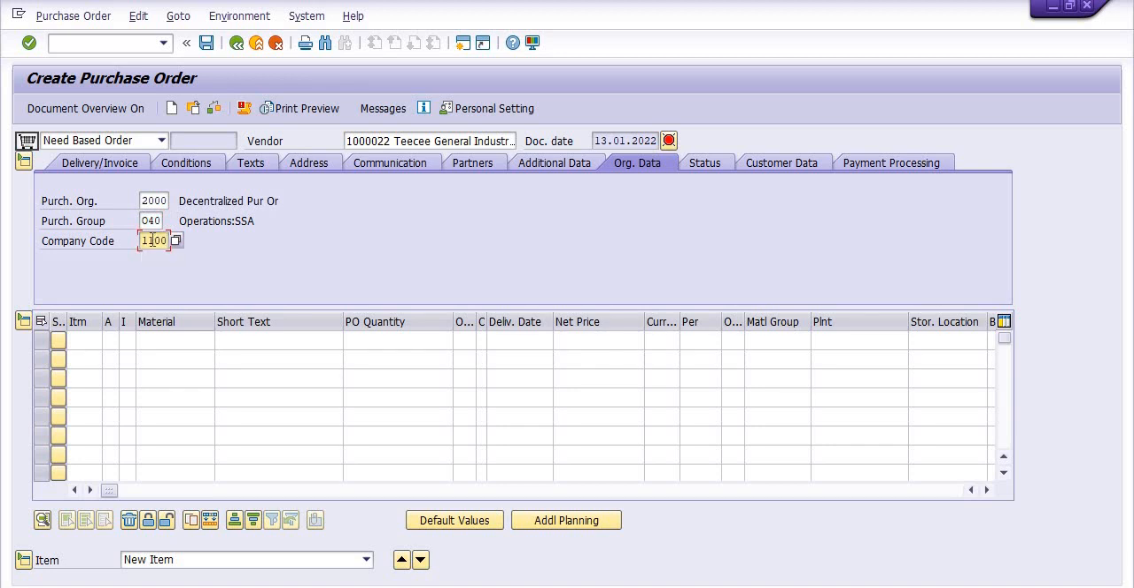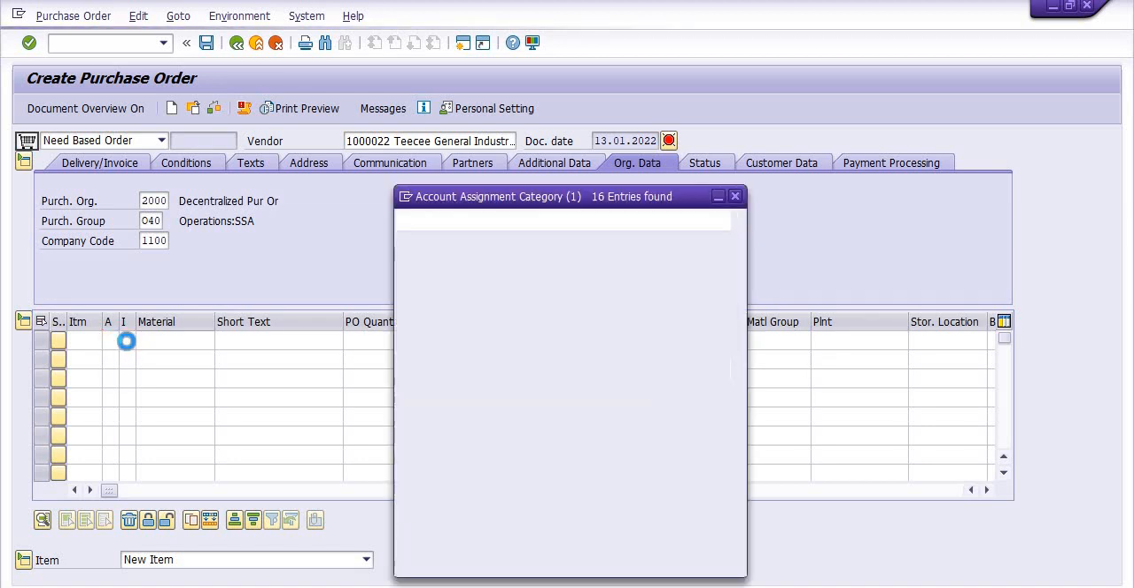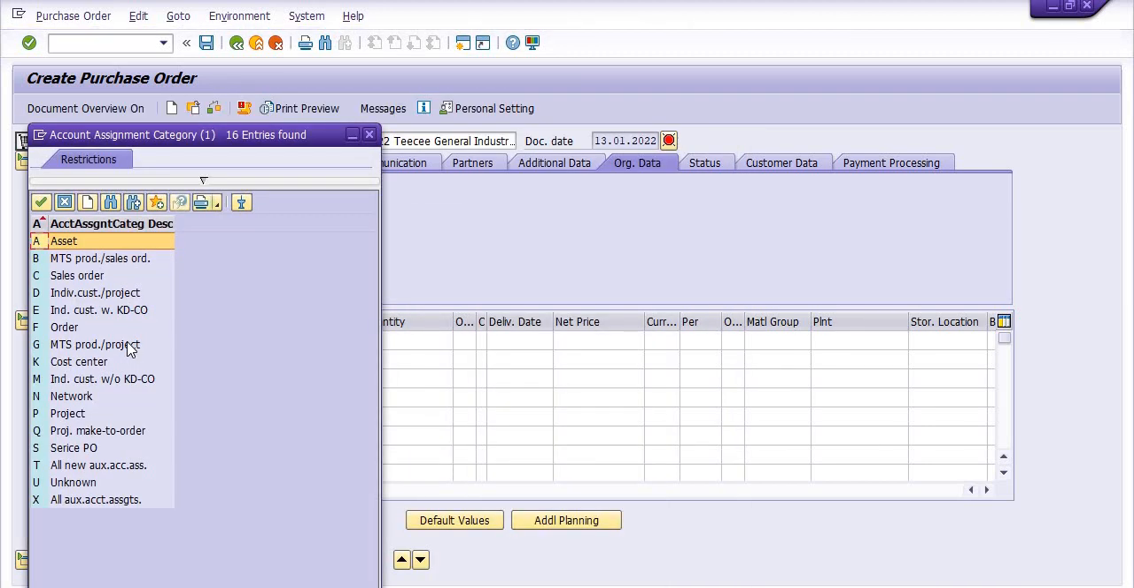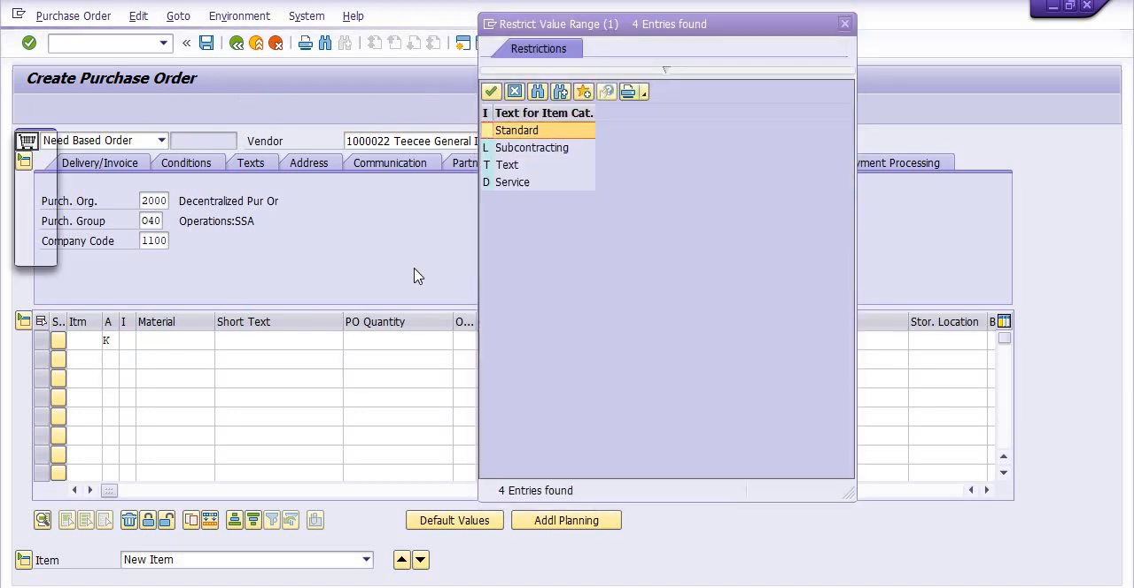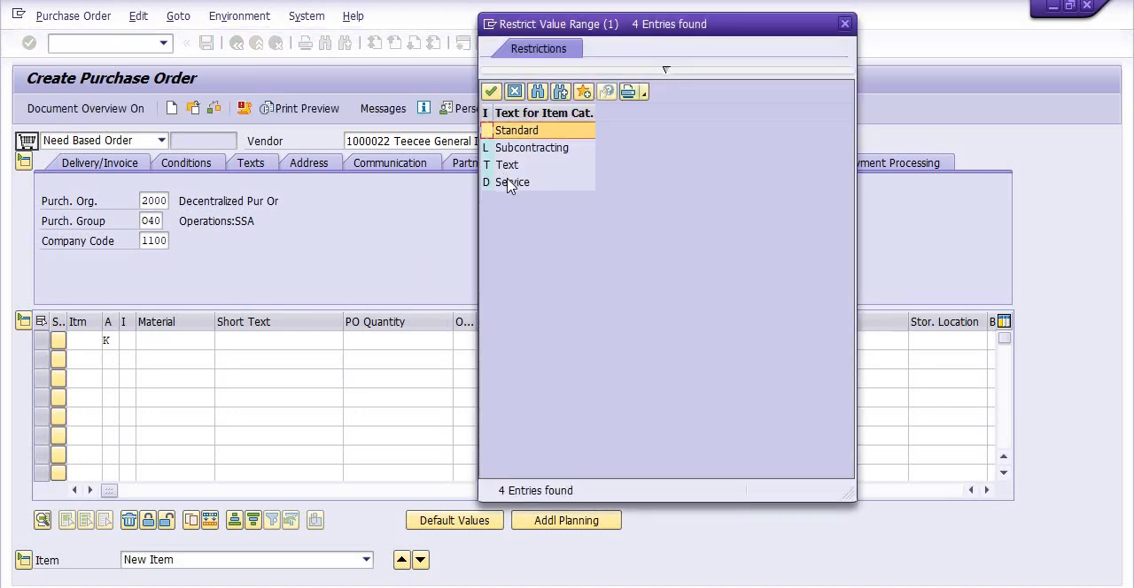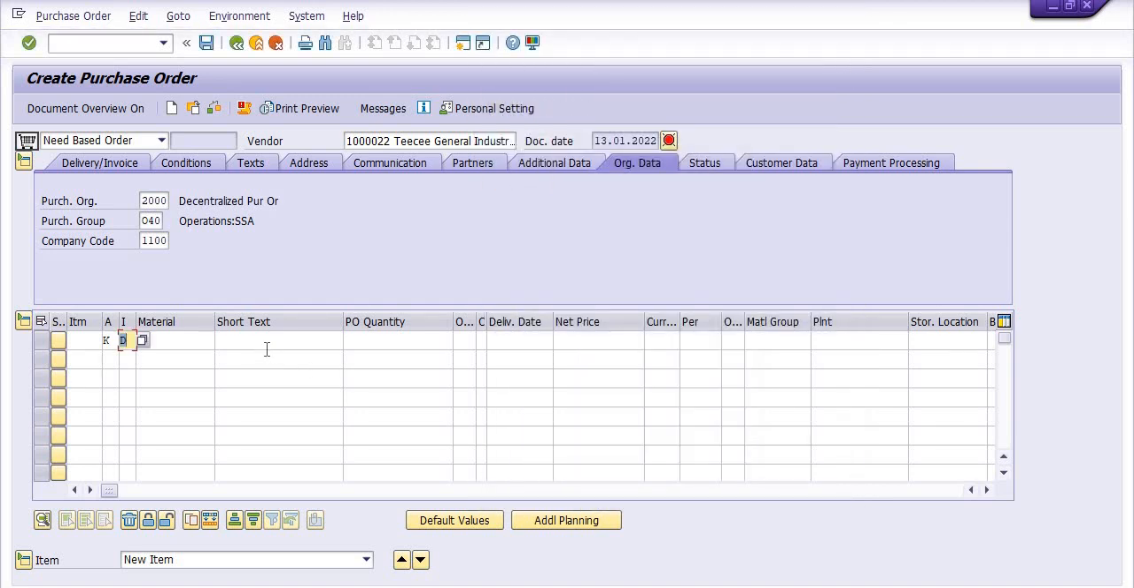Fine. Here you need to choose the account assignment. This is the PO header line. In account assignment we are creating the purchase order with respect to cost center, so we have chosen the cost center. In the item category we need to choose services, because we are creating this need based order for services.